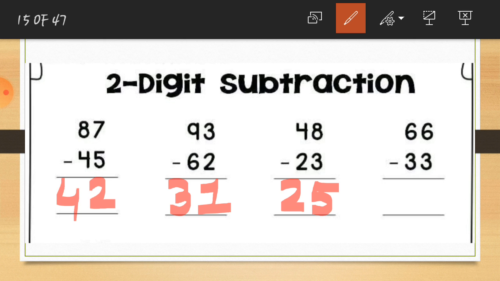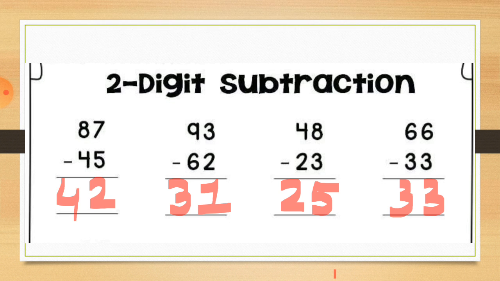Let's see the last sum, which is 66 and 33. So in the ones column, let's cut the numbers 6 and 3. Cut 3 from the 6. So 6 minus 3 is equal to 3. I write this 3 here, and at the tens place, 6 minus 3 again. So we get the same number because the digits are the same. So here we get the number 33.